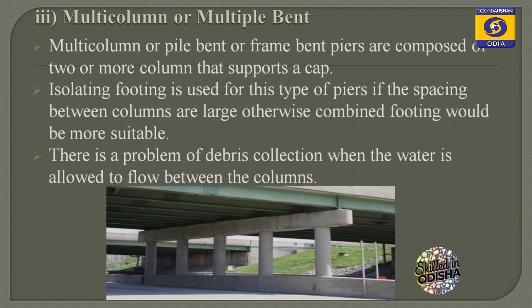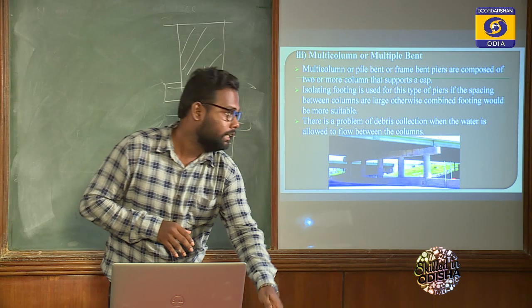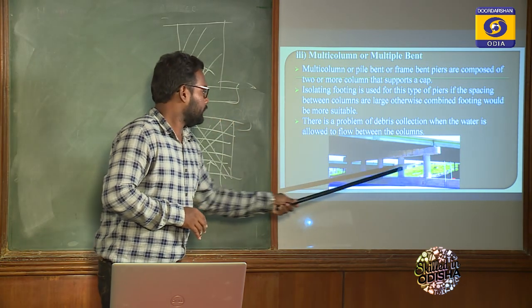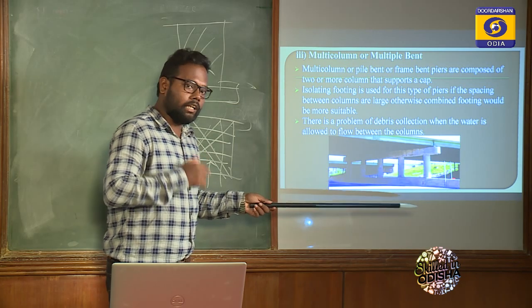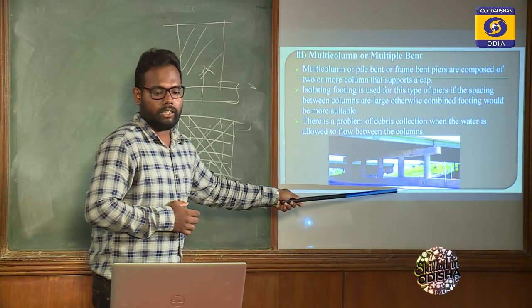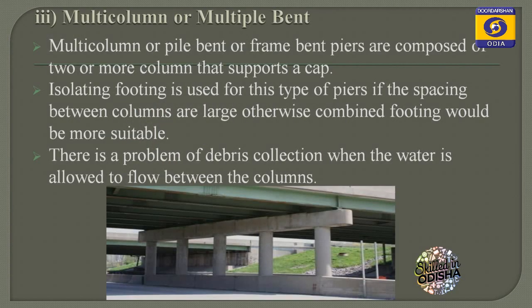There is a problem of debris collection when the water is allowed to flow between columns. Now look at the diagram. As I told before, these are the gaps in a pier, so it allows water to flow through it. So there is a disadvantage: the debris is collected here. What is debris? Debris is waste.